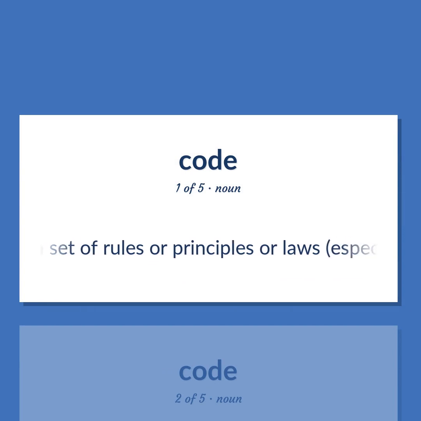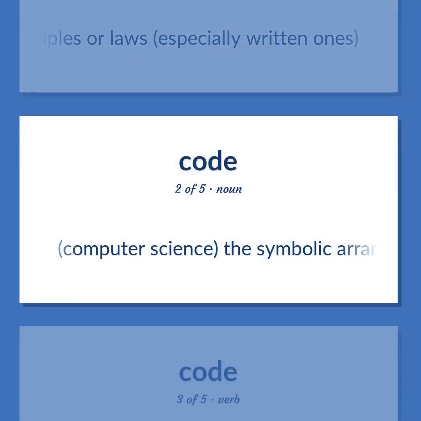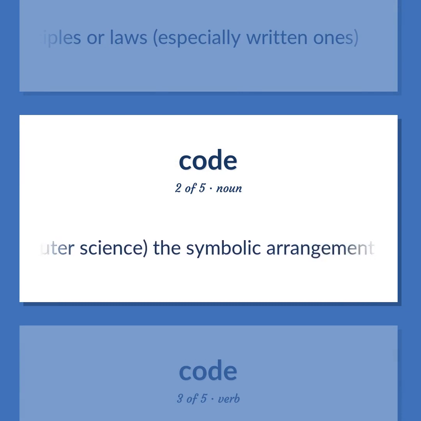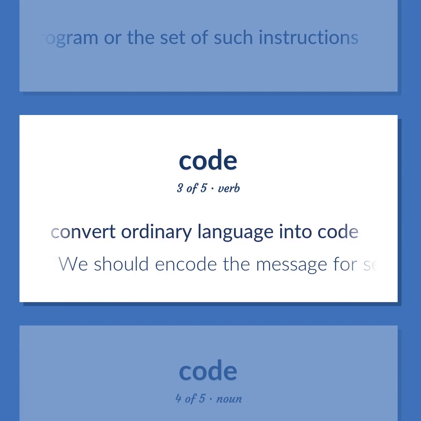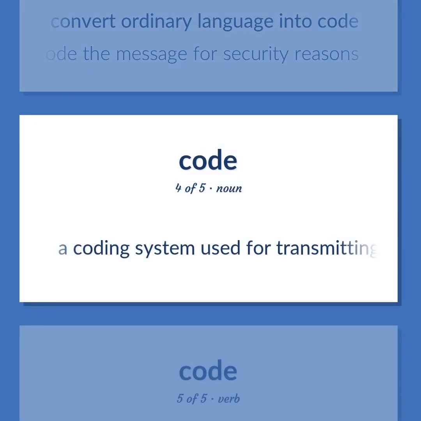A set of rules or principles or laws, especially written ones. Computer science. The symbolic arrangement of data or instructions in a computer program or the set of such instructions. Convert ordinary language into code. We should encode the message for security reasons. A coding system used for transmitting messages requiring brevity or secrecy.